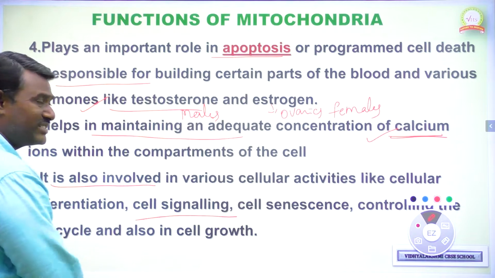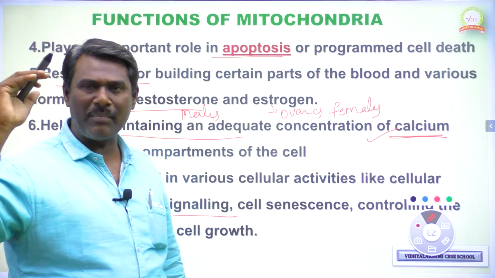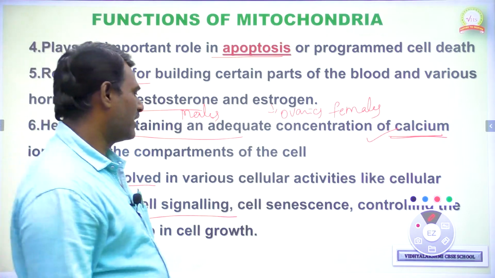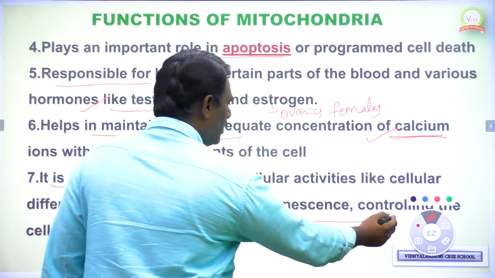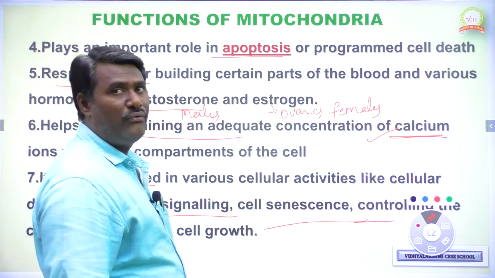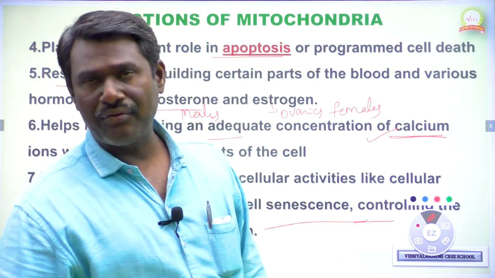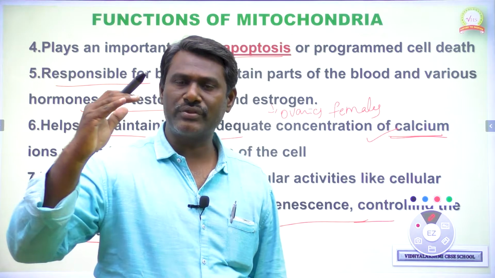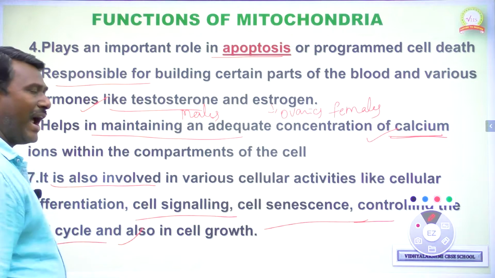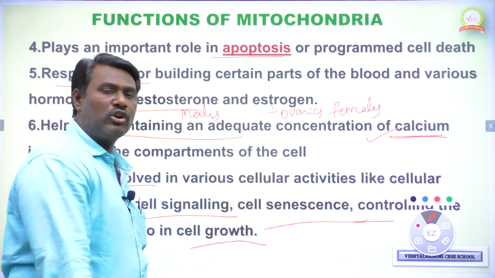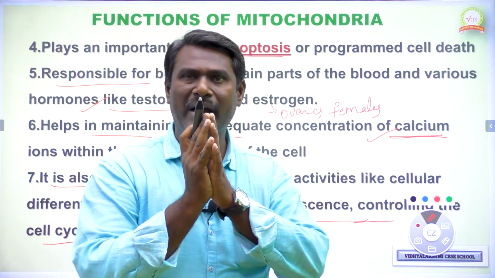Next, it is also useful in cell signaling, the transportation of impulses, which is done by the mitochondria. It is also useful in cell synthesis, and in controlling the cell cycle, a very important task. The cell cycle consists of different stages, and it is controlled by the mitochondria. It is also useful in controlling the growth of the cell. So all these activities are controlled by the mitochondria.